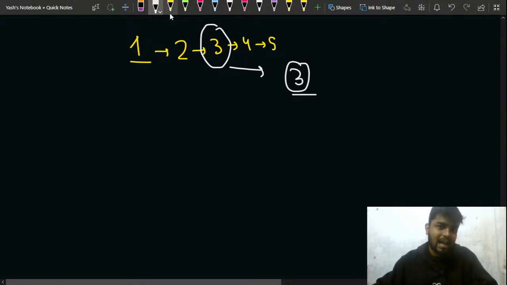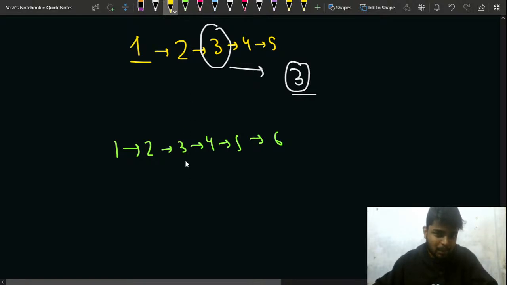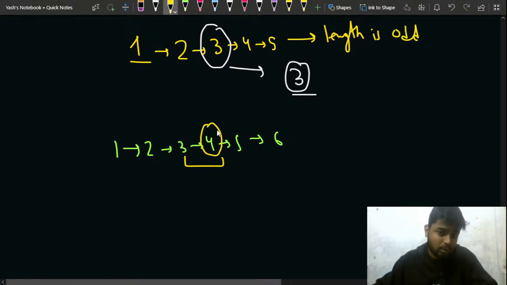the linked list. And let's suppose I have another linked list, something like 1, 2, 3, 4, then 5 and then 6. So here you have 2 middle nodes. Why? Because here the length is odd, and here the length is even. Since the length is odd, you will have 3 as the middle, but here since the length is even, you will have 3 as well as 4 as the middle. So it is saying that if you have 2 middles, then you simply return the second node, that means this 4. So here the middle of the linked list will be the node containing the value 4.